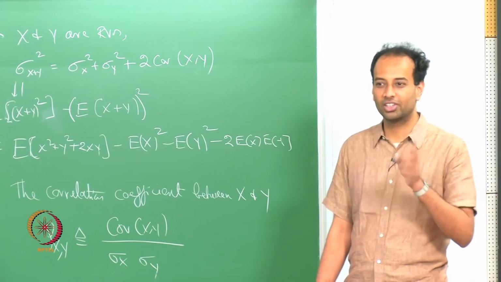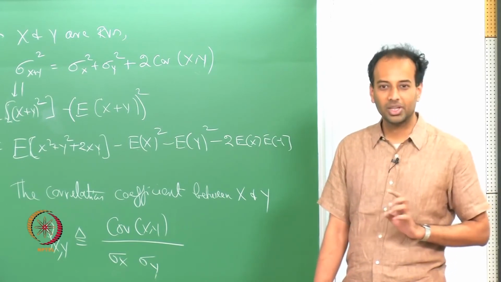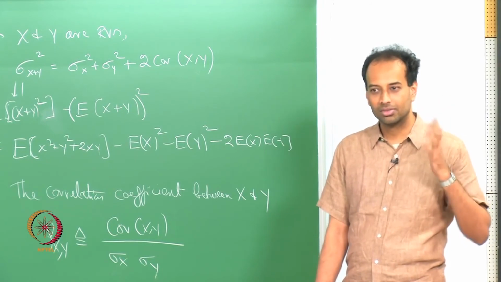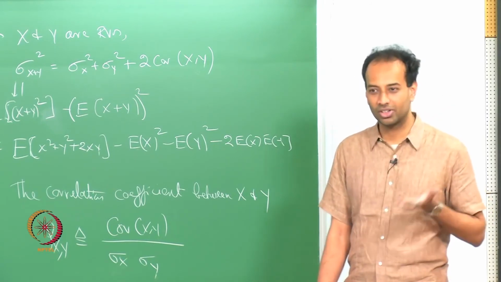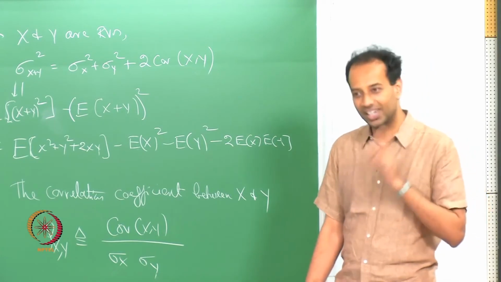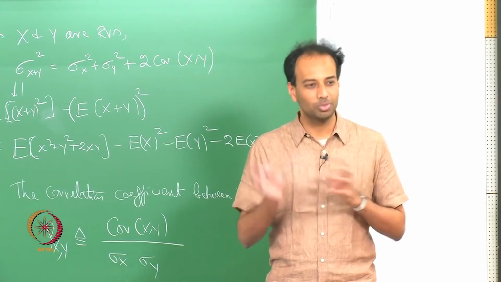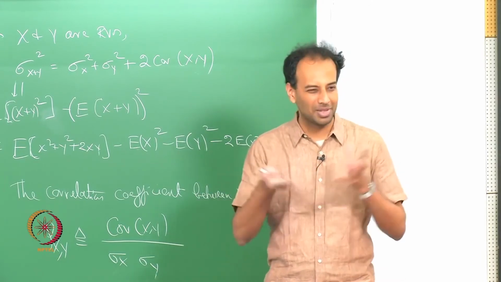If you say that covariance of X comma X is equal to 0, that means X is now 0 almost surely, because these are all zero mean random variables. But again you have this problem: it is not really the zero random variable, it could be non-zero in some set of probability measure 0.